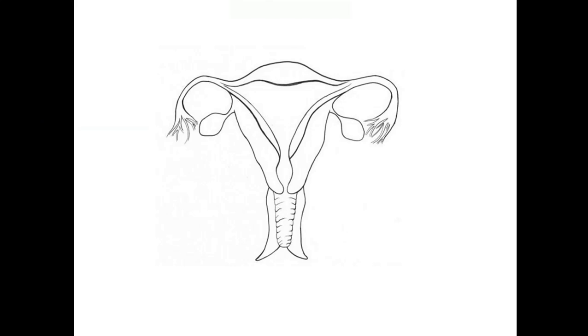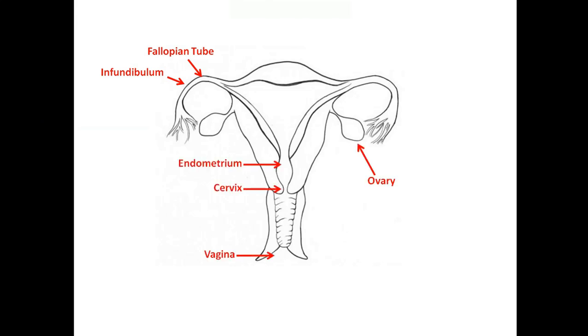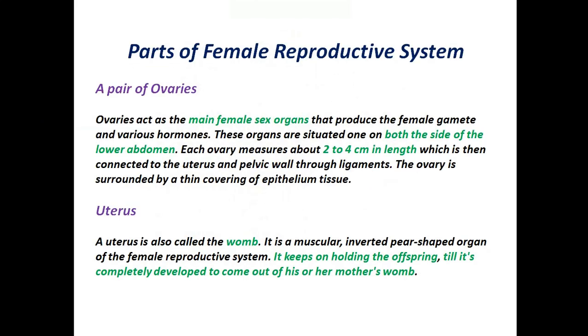Here's a female reproductive system. Let's label it. Fallopian tube, infundibulum, endometrium, cervix, vagina, ovary, fimbriae, and finally the uterus. We will now look at the details of the parts of the female reproductive system. A pair of ovaries. Ovaries act as the main female sex organs that produce the female gamete and various hormones. These organs are situated one on each side of the lower abdomen. Each ovary measures about 2 to 4 centimeters in length, which is then connected to the uterus and pelvic wall through ligaments. The ovary is surrounded by a thin covering of epithelium tissue.